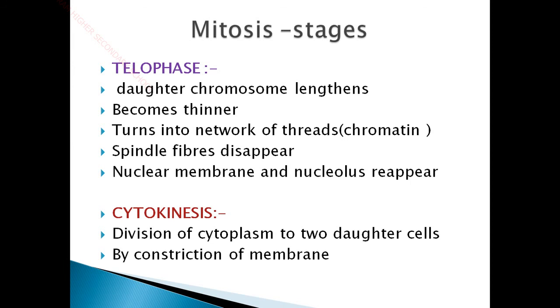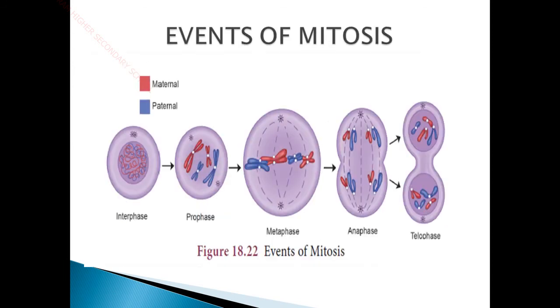Okay, imagine our human body contains trillions of cells. These are all the steps that happen for the division of one cell into two daughter cells. The stages we have discussed are interphase, prophase, metaphase, anaphase and telophase, the process by which a single cell divides into two daughter cells.